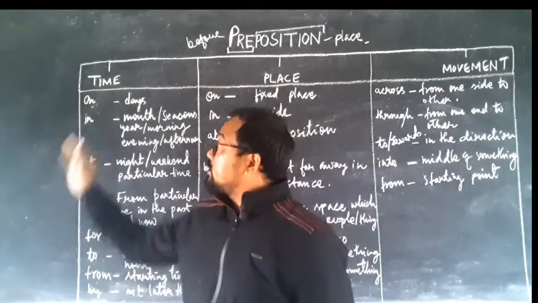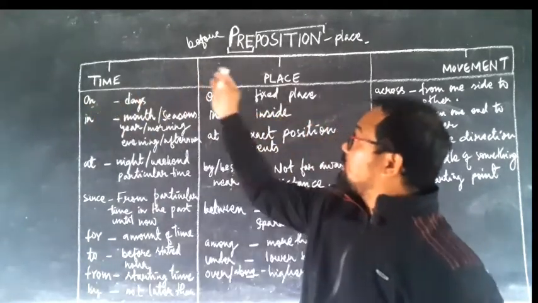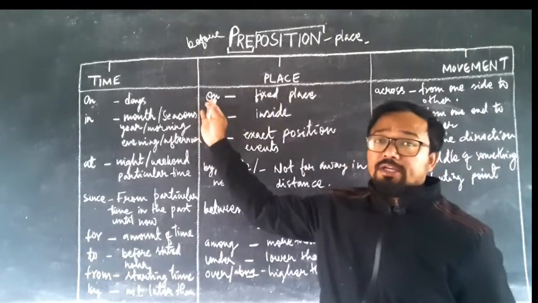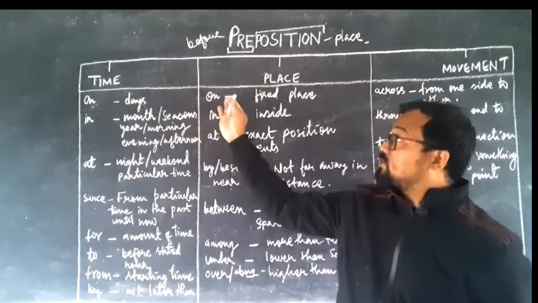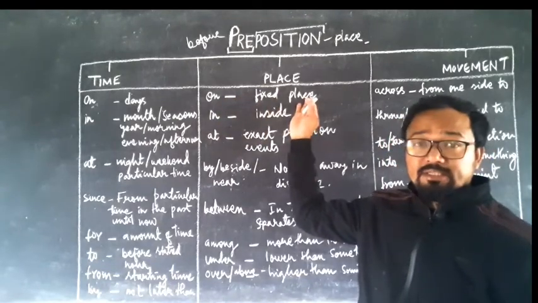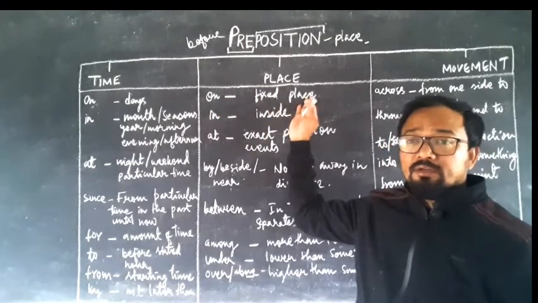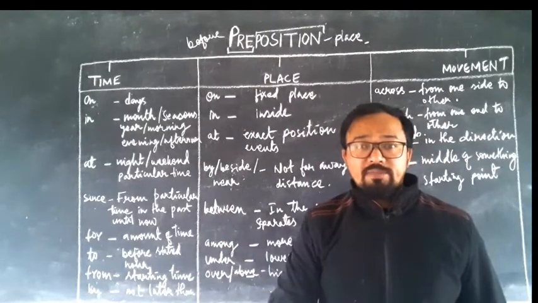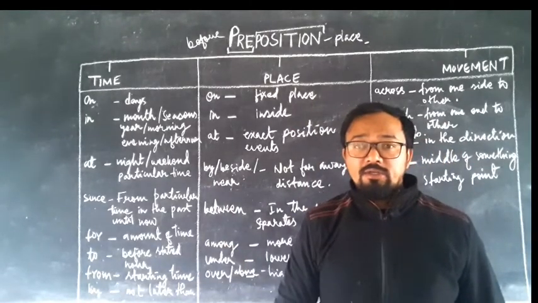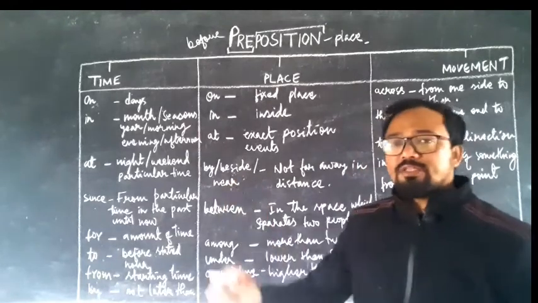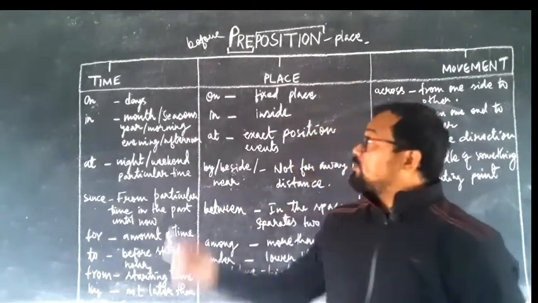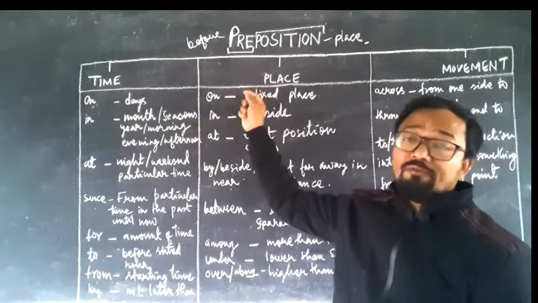Now the same word in the preposition of place. It indicates a fixed place. For example, the book is on the table. The book is in a fixed place, on the table. Wherever such a situation occurs, you use the word on in the preposition of place also.